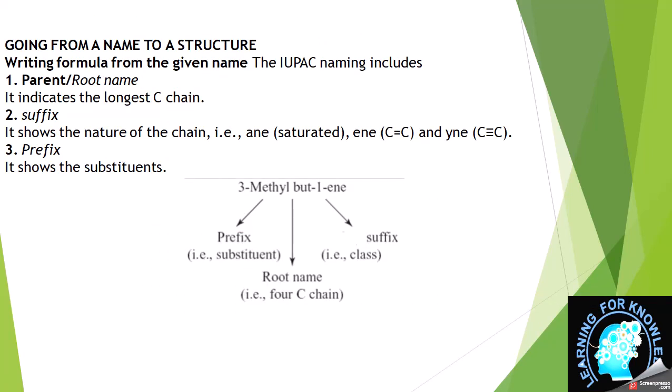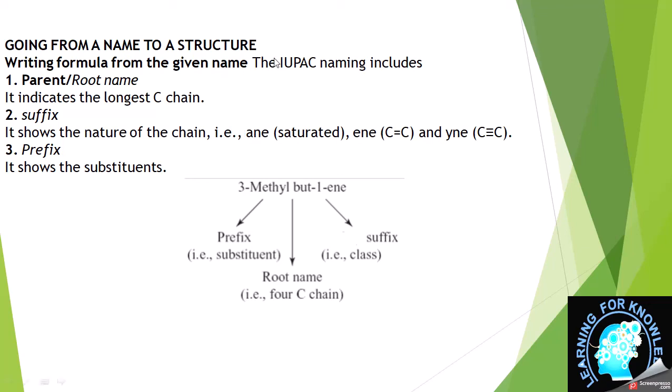Up till now we have discussed the things where we were given the structure and we were writing the names. Now the situation becomes opposite. Now we are given a name and we will have to make a structure. So this is the opposite way.